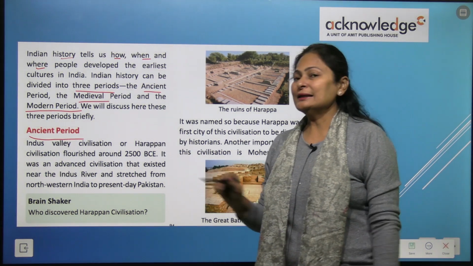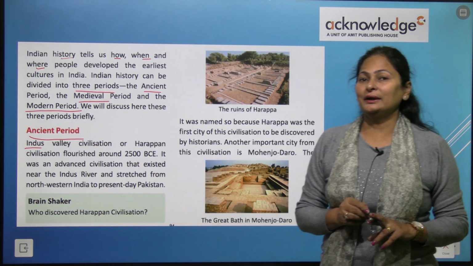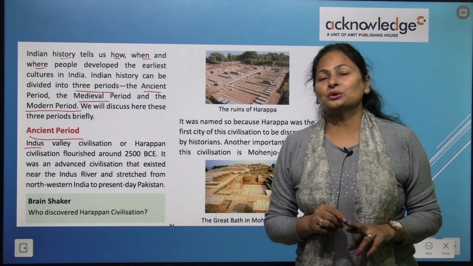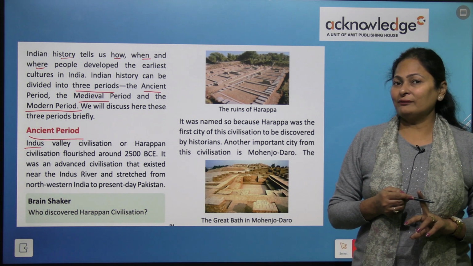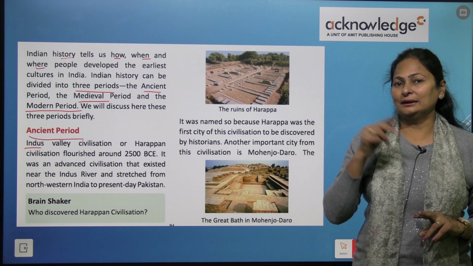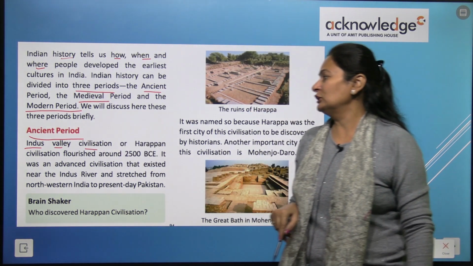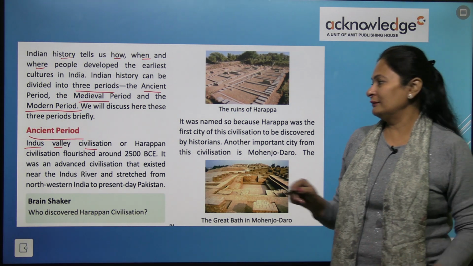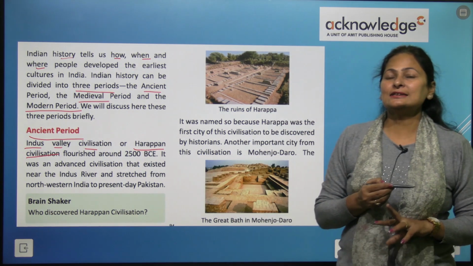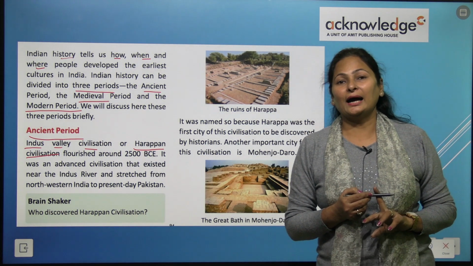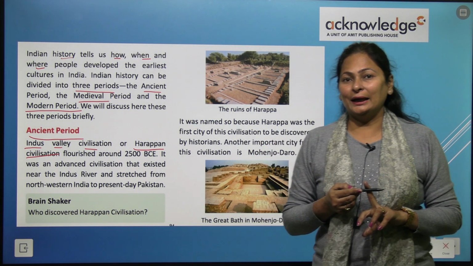Now, the Indus Valley civilization. We have heard about the Indus River, which we also call Sindhu Nadi. We learned about the Indus River in the earlier chapters. So the Indus Valley civilization or Harappa civilization, they are one and the same thing. Harappa is the city name.